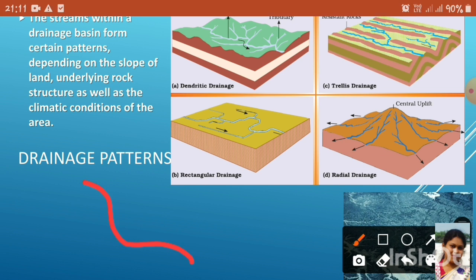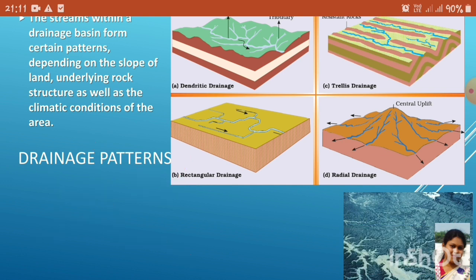Example, Godavari, Mahanadi. This is a real example of dendritic drainage pattern, a satellite image of dendritic drainage.